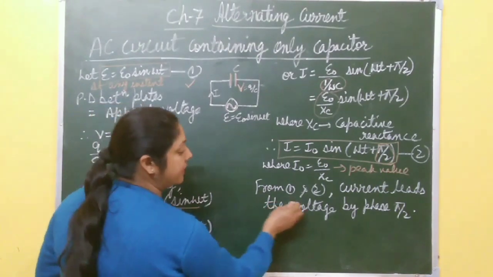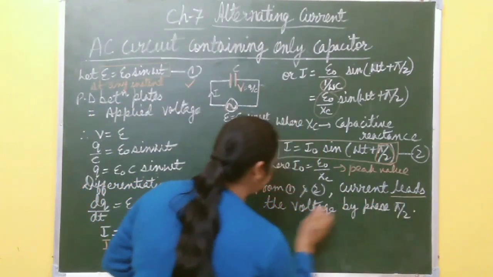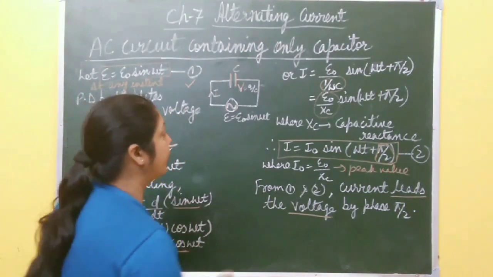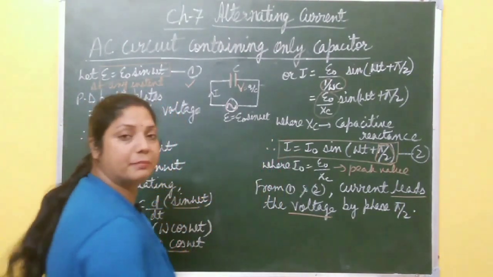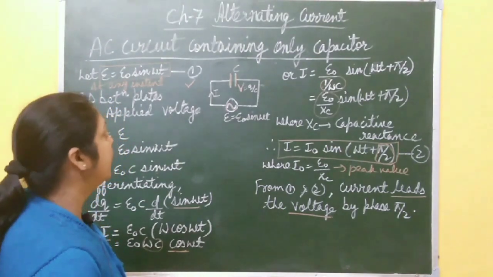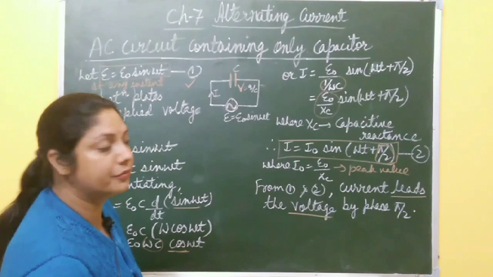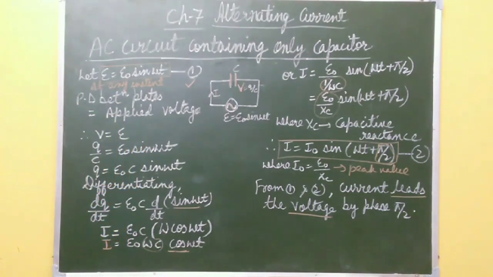So you just write one sentence: current leads the voltage by phase pi by 2, or voltage lags the current by an angle pi by 2. In this way, you derive the relation between current and voltage in case of capacitor. Please take a screenshot of this one, then we will draw the graphical representation and phasor diagram.